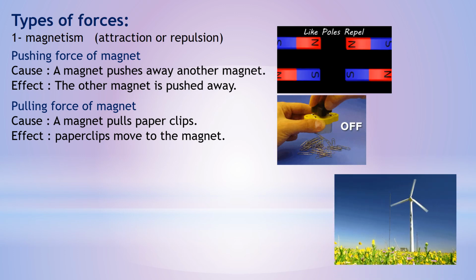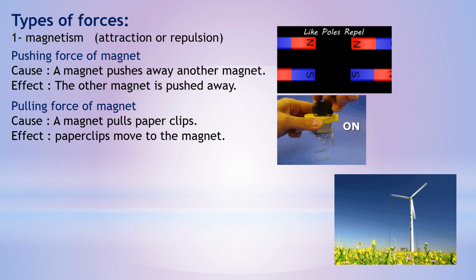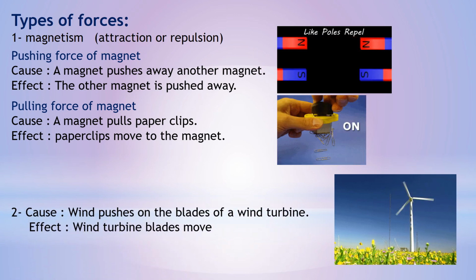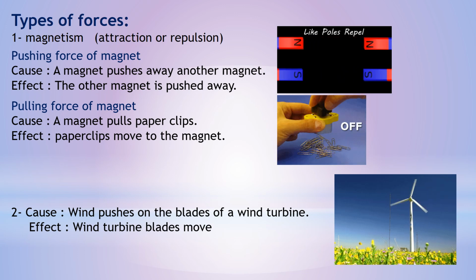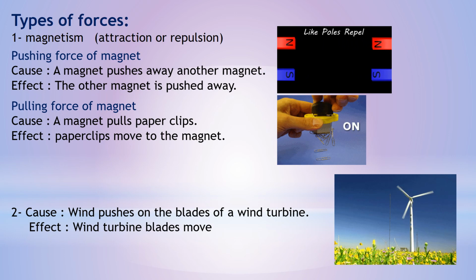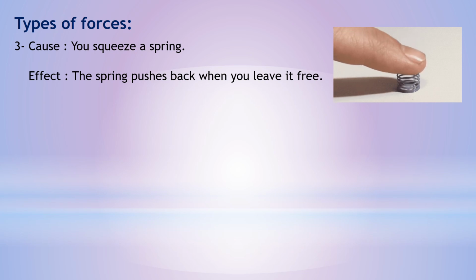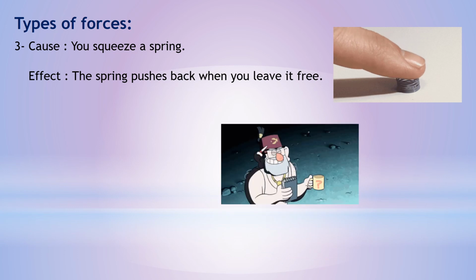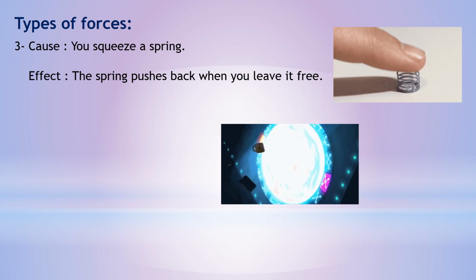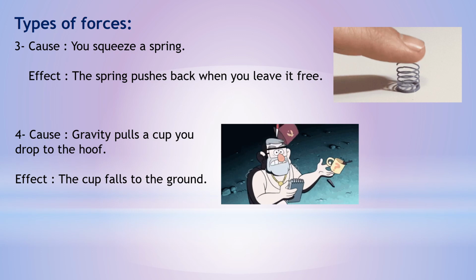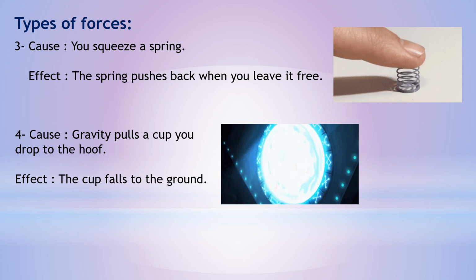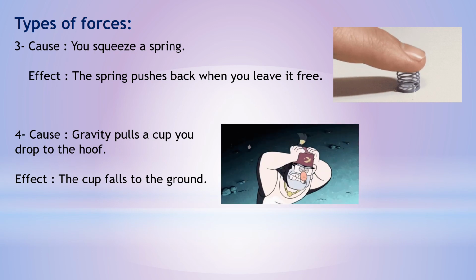This is a wind turbine. It's operated by wind. So wind pushes on the blades of the wind turbine, and we can see the effect as the wind turbine blades move. When you squeeze a spring, we can see the effect as the spring pushes back when you let it free. As we studied before, gravity is a type of force. Gravity pulls a cup you drop to the earth, so the cup falls to the ground.